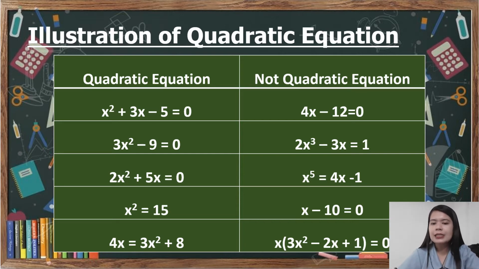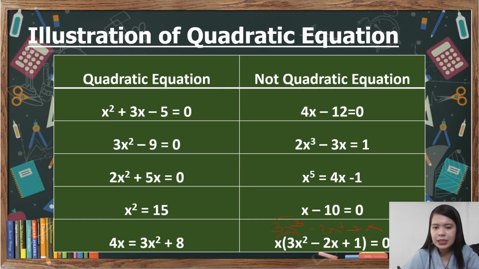Next, x times 3x squared minus 2x plus 1 is equal to 0. Question, why is it not a quadratic equation? So, let us simplify this. x multiplied to 3x squared is 3x cubed, minus x times 2x is 2x squared, plus x times 1 is x.